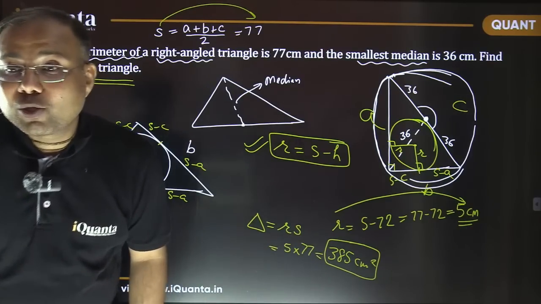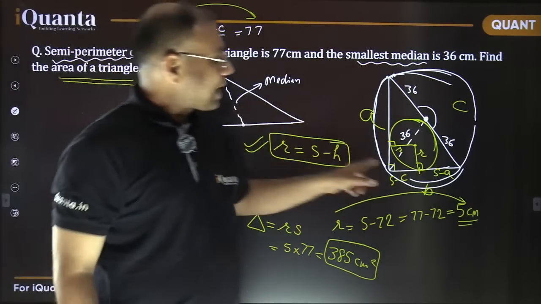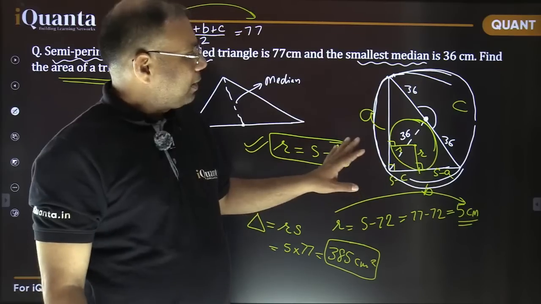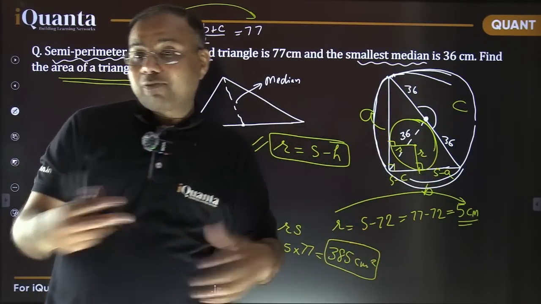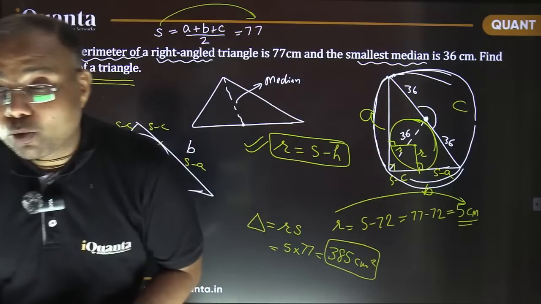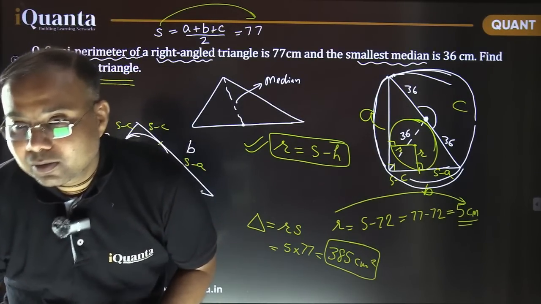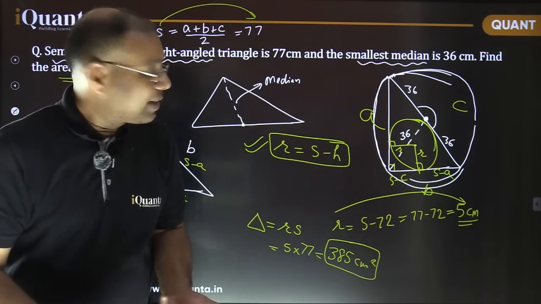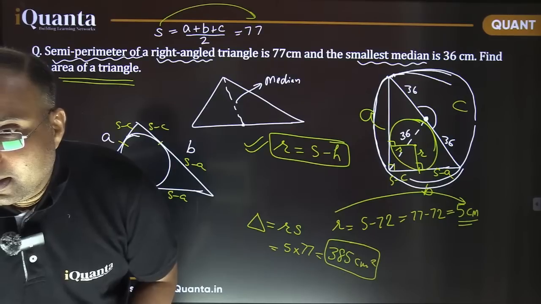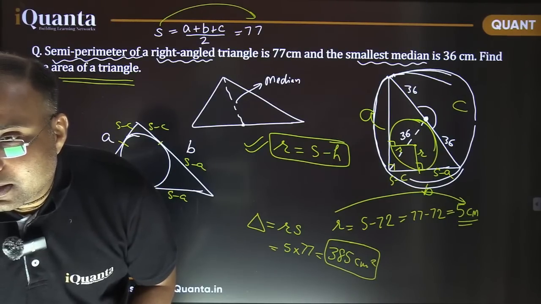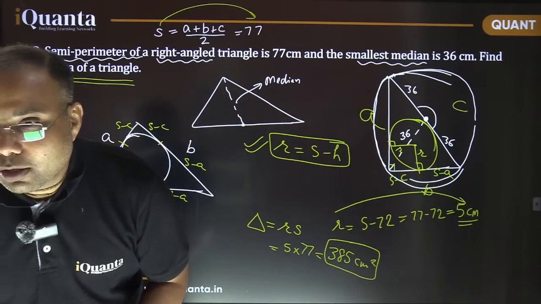Triplets are not going to be used here, that's what I said. I know that the sum of these two side lengths is how much, that we know, and now with this hypotenuse, which combination will match? These are not small numbers, it won't be that easy, right? And that is not required also, by the way. 77 minus 36 नहीं करना. Yes, exactly. Khushi, thanks for that. Archit got it. ठीक है.